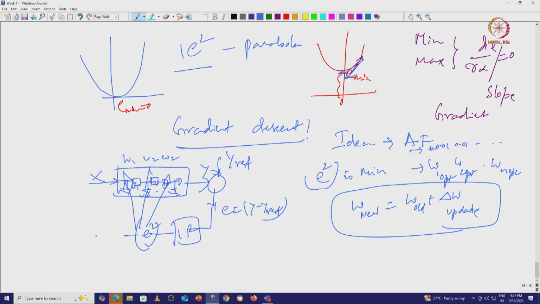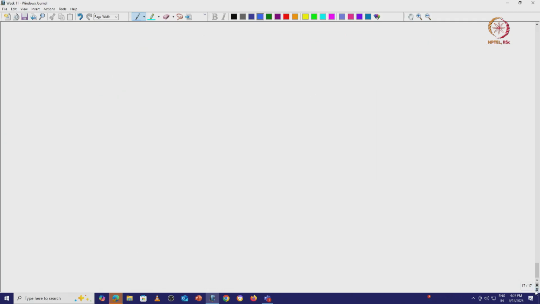All this is put in a slightly different way for multi-layer perceptron as follows. So, error is a function of weights, for example Wij for i equal to 1 to n, j equal to 1 to n.